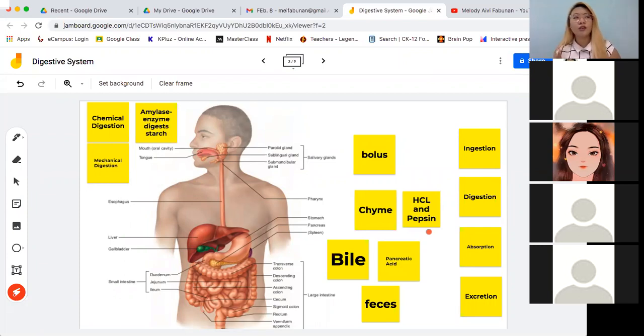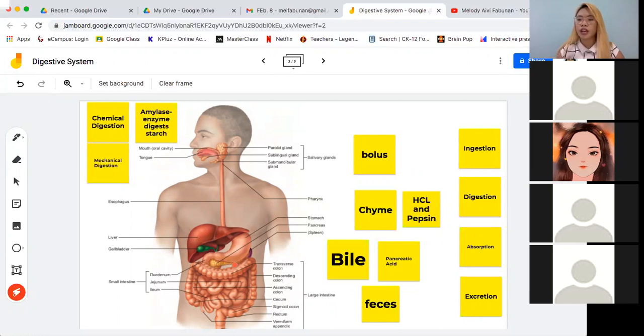Tapos, maasim siya kasi usually talagang maasim ang mga acids. Yung amoy nila yung amoy na maasim ng acid. Okay? So, yan yung dahilan doon sa kung bakit ganun yung experience niyo pag kayo ay nagsuka. May mga nagsusuka na may mga food particles pa, pero may mga nagsusuka na completely wala ng food particles. Ibig sabihin, chemically digested na talaga yon. So in your stomach, the food will stay there for how many hours until it is completely digested.